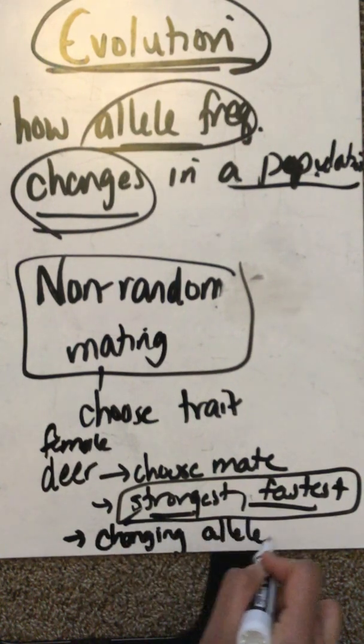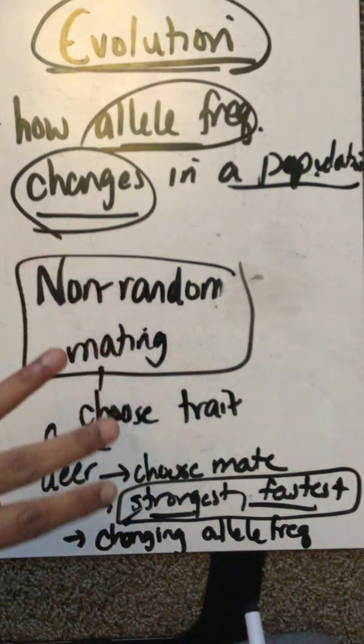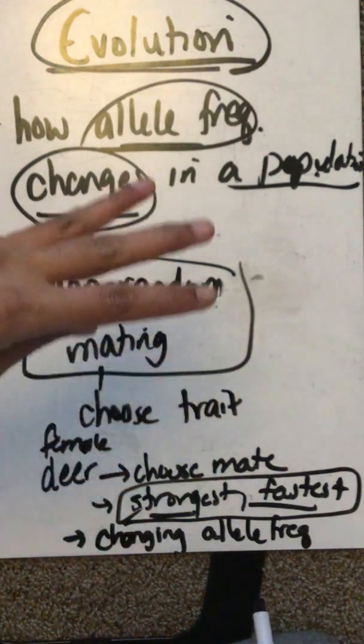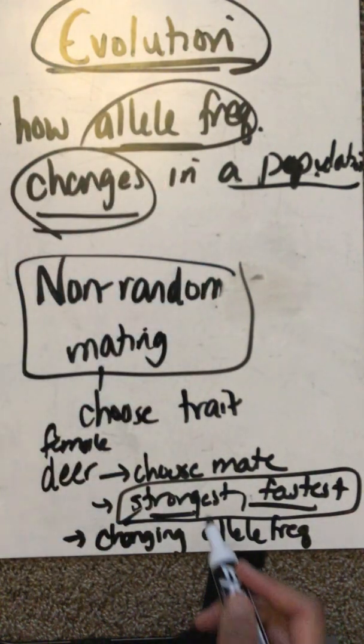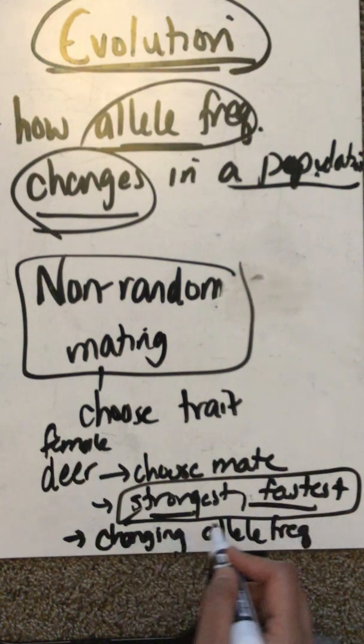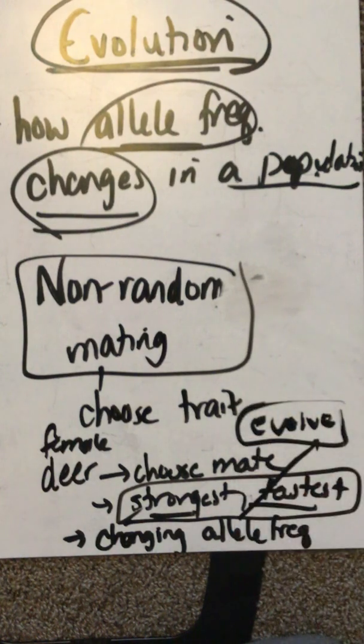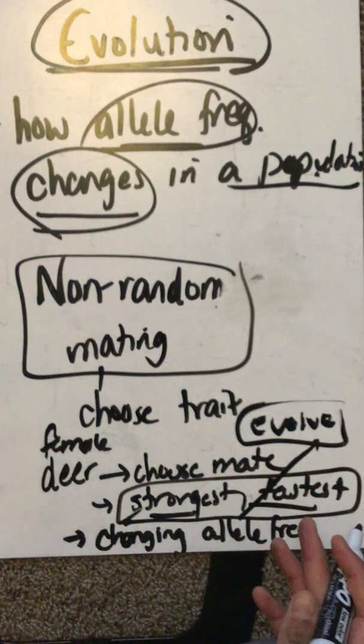When you choose somebody who's stronger and faster, the population will also become stronger and faster. You're choosing those alleles that make you better, bigger, stronger, faster. And so you change the allele frequency, and you start to see the population evolve, you start to see the population change.